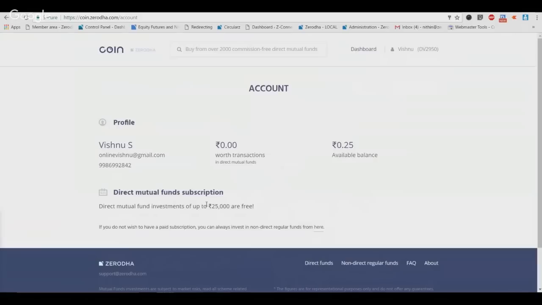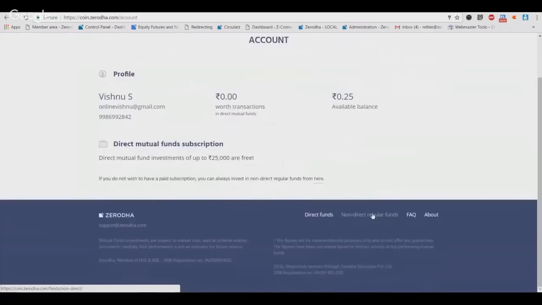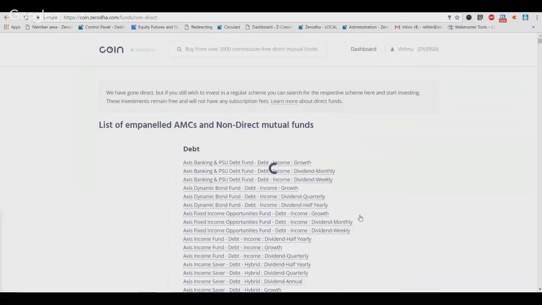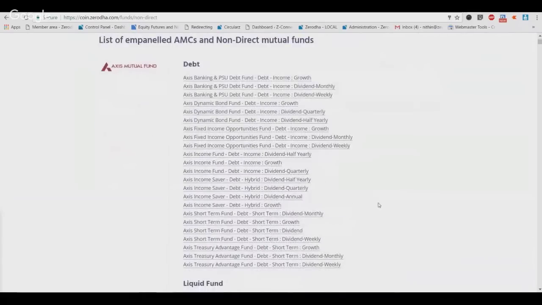But if you're still stuck on not paying this 50 rupees a month, if you're doing a really small investment, we still have an option to buy the distributor way, the previous way in which we were offering. If you come to the footer of the page, as you can see, there is something called non-direct mutual funds. You can click on this, and you can see all the funds listed here under non-direct. These are the funds which you can buy without paying the 50 rupees per month as a fee for using the platform.